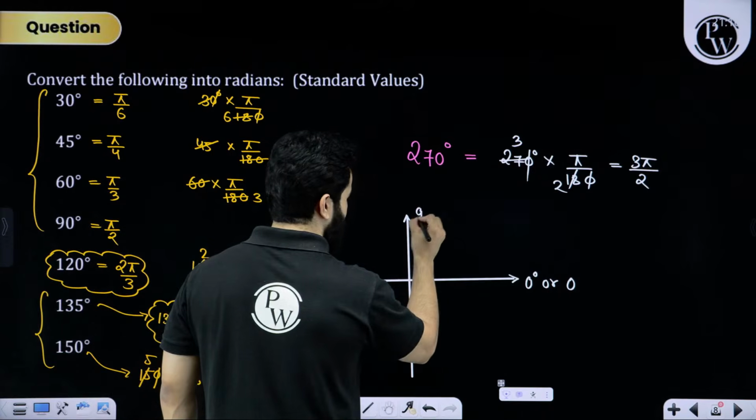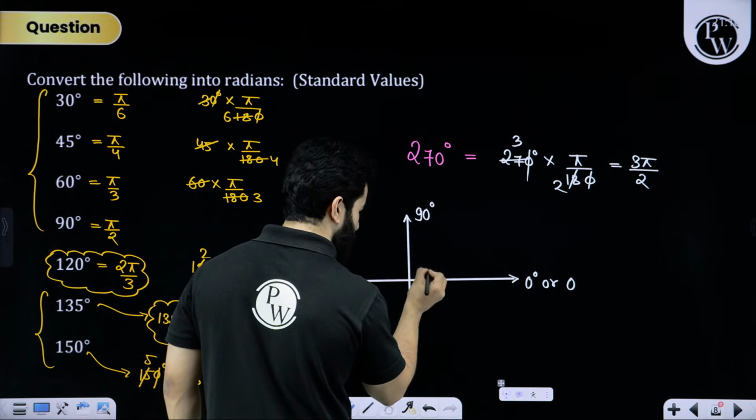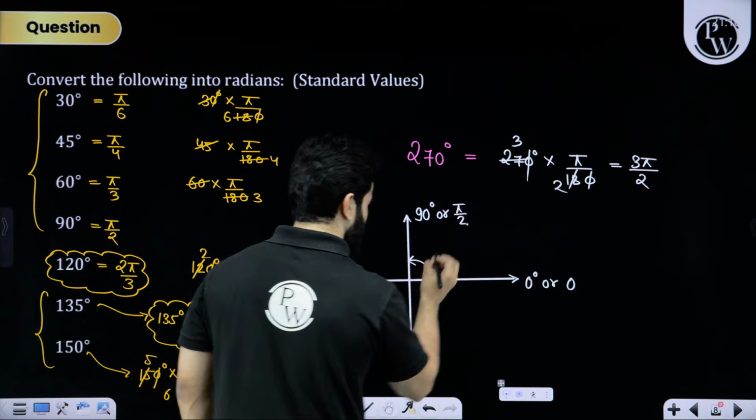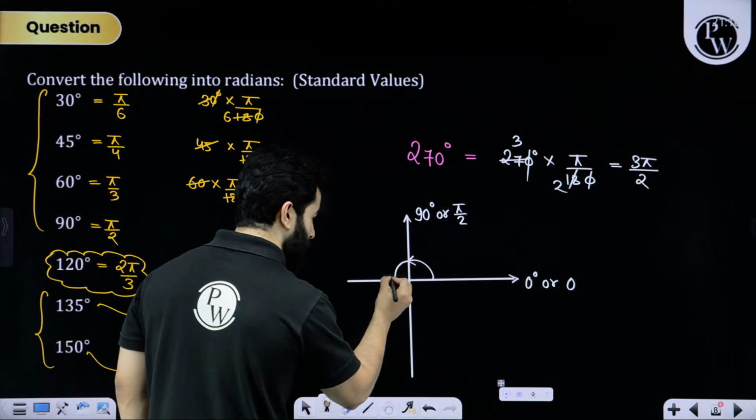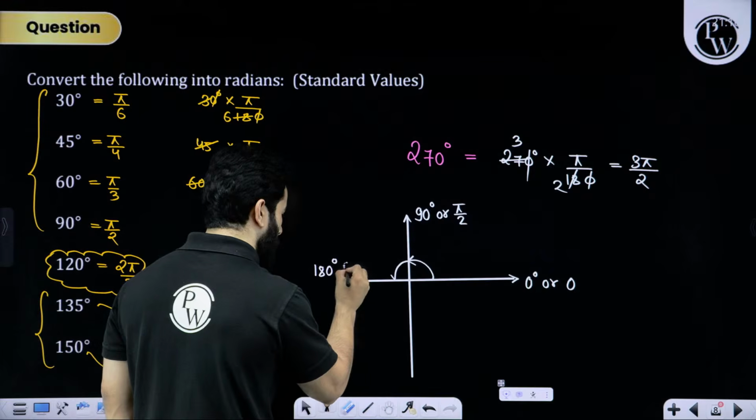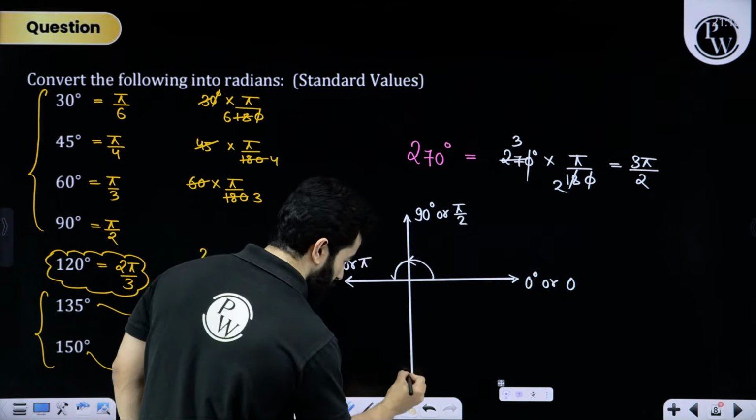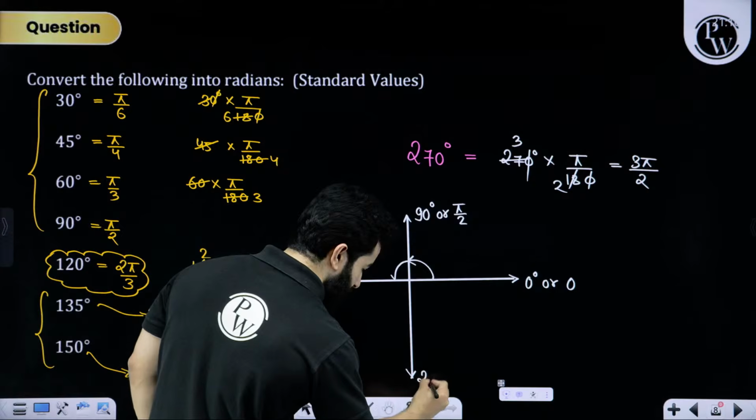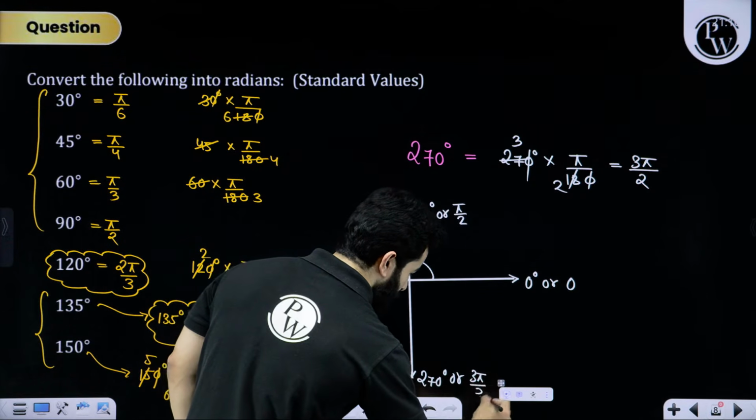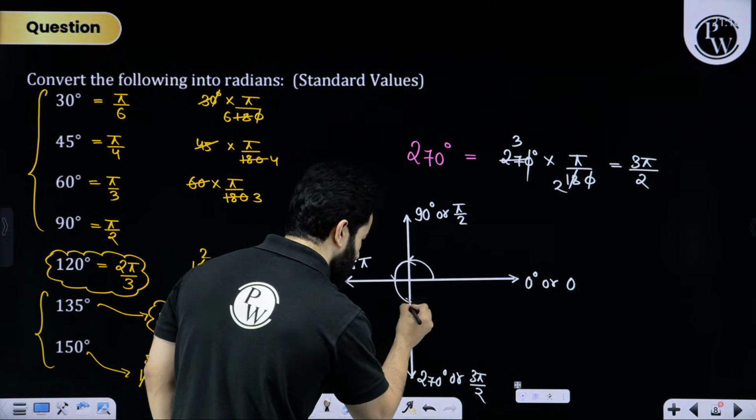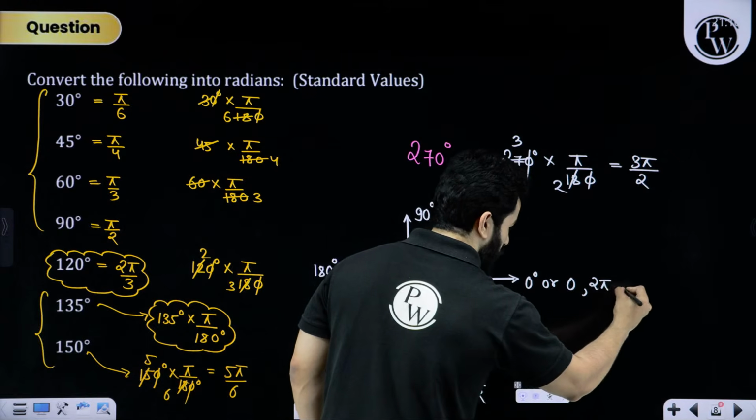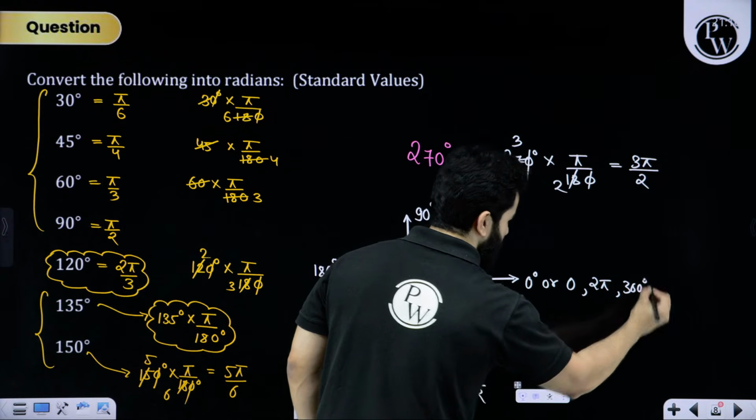This is either 90 degree, angles will be measured like this. This is 90 degree or pi by 2 radian. Then this angle from positive axis is going to be either 180 degree or pi radian. This is going to be 270 degree or 3 pi by 2 radian. Then when we come back to this point, you are going to write it as 2 pi radian or 360 degree. Clear?